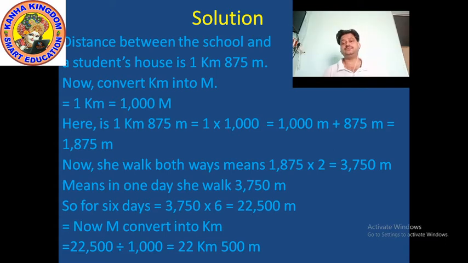That means 22 kilometer, because we have to convert this into kilometer. Okay, so 22 kilometer 500 meter. Clear? So what is the distance between the house and the school? When she walked for 6 days, how much distance did she cover in 6 days? 22 kilometer 500 meter. Understand? Clear? Very good. Keep it up.